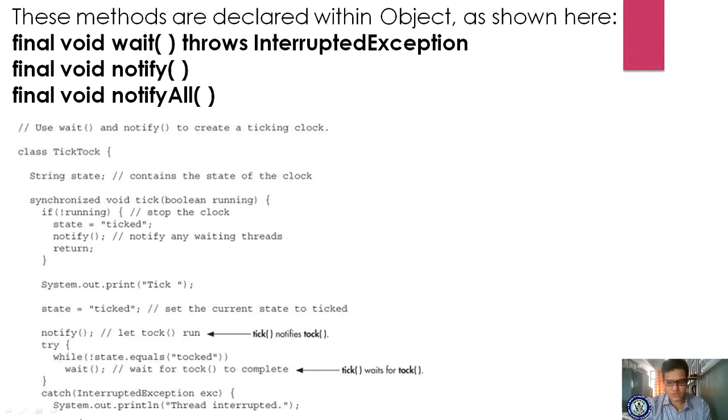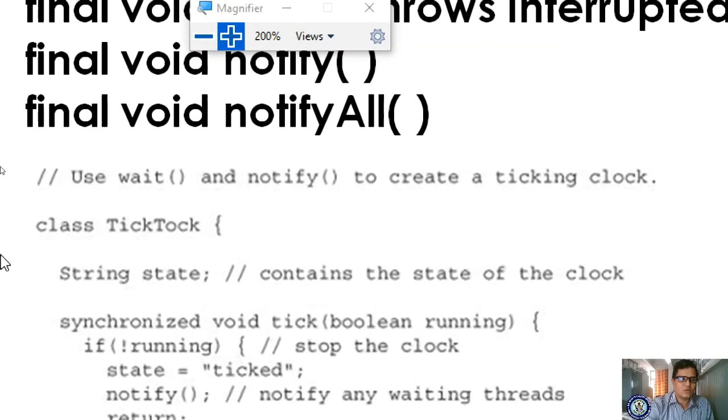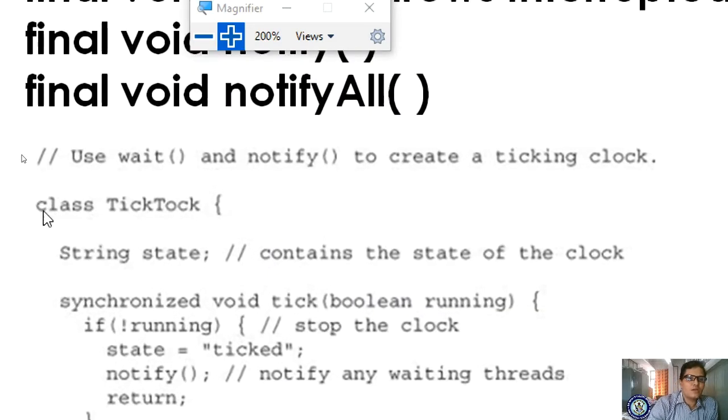let us see briefly. Here the TickTock program is given. Please observe, this is very important, right? It is just like a dice program. Based on that dice, if all the dice has come, then it has to wait or it has to run, right? Now let us listen carefully.